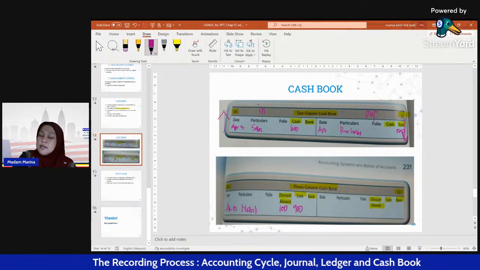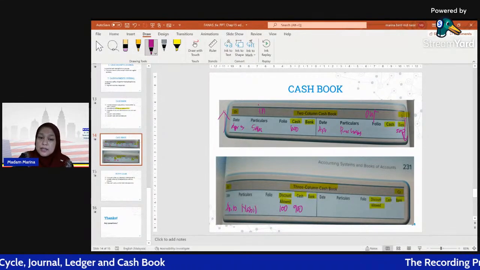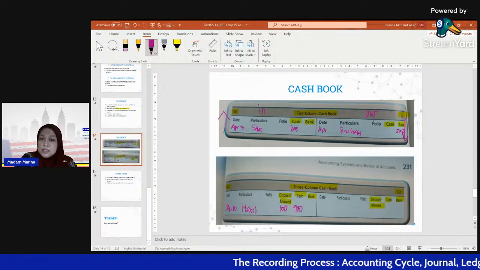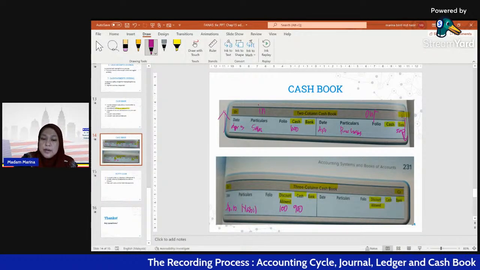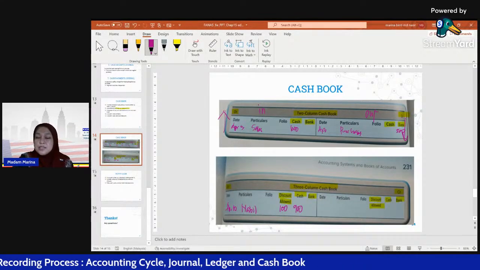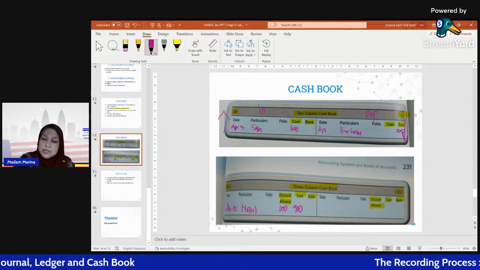But Nabil's account receivable, what Nabil owes us, is 1,000. But Nabil only pays RM900. Why does Nabil pay RM900? Because we give Nabil cash discount. This is what we call discount allowed.